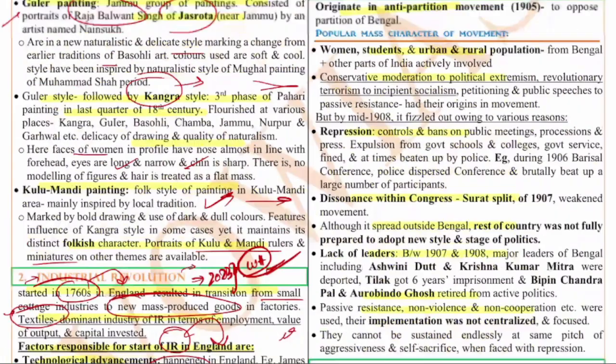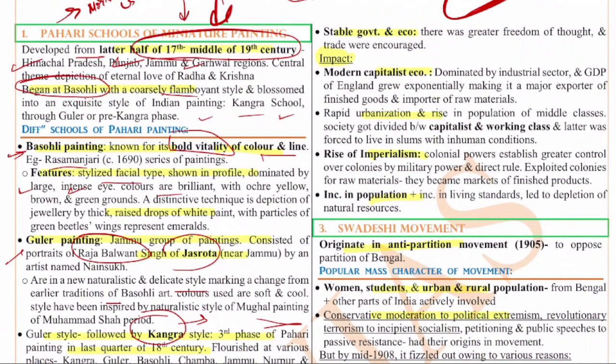Now, what is the impact of this industrial revolution? If you see, this led to the rise of capitalism across Europe. The economy improved, the GDP increased exponentially. In fact, there was rapid urbanization. It led to a rise in population and a rise in the middle class.